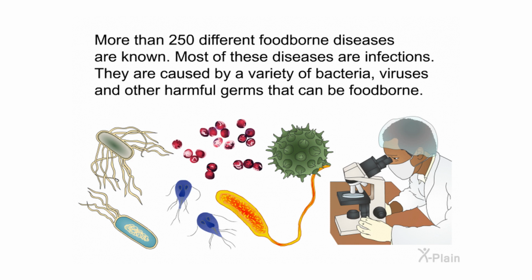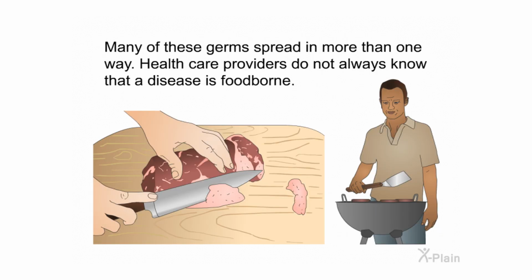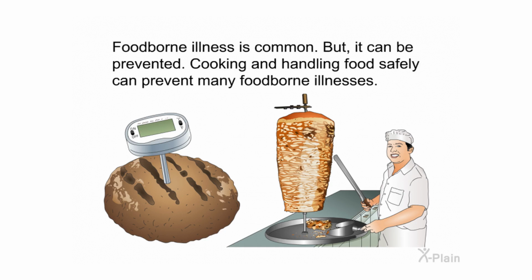More than 250 different foodborne diseases are known. Most of these diseases are infections. They are caused by a variety of bacteria, viruses, and other harmful germs that can be foodborne. Many of these germs spread in more than one way. Healthcare providers do not always know that a disease is foodborne. Foodborne illness is common, but it can be prevented. Cooking and handling food safely can prevent many foodborne illnesses.